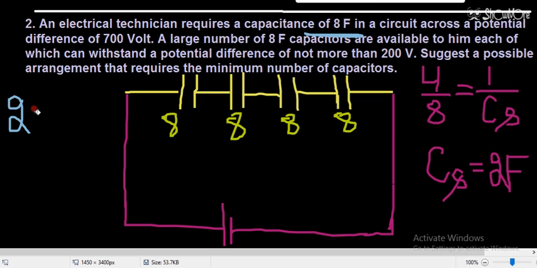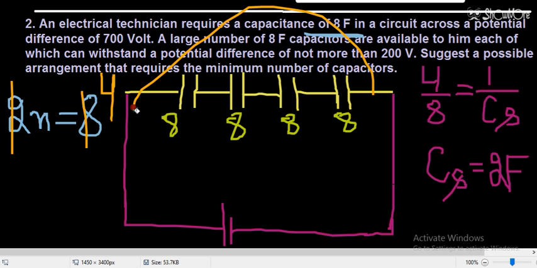So that means 2 into n number of rows will be required. That will give me what value? That will give me 8 farad. So now I will have to cancel it out. 2 fours are 8. So how many rows will be required? The total number of rows of this type that should be connected in parallel is 4.